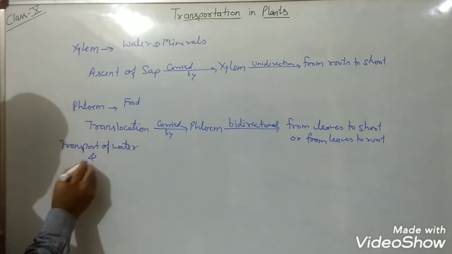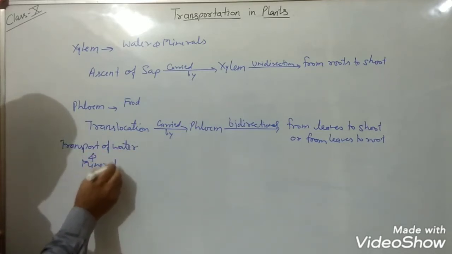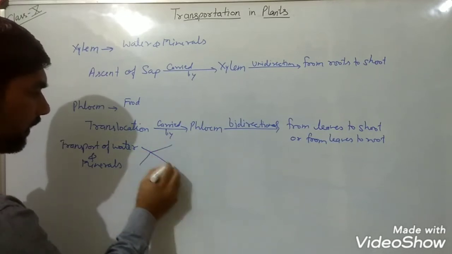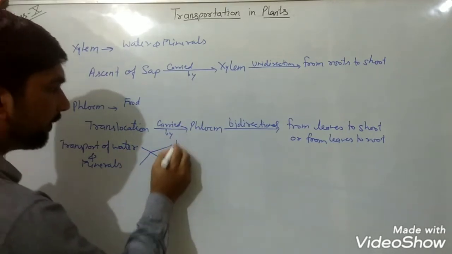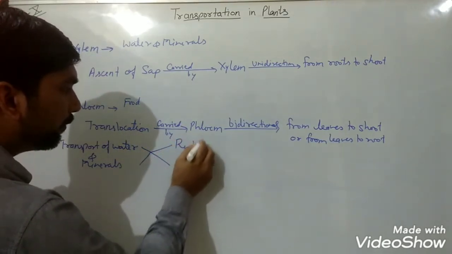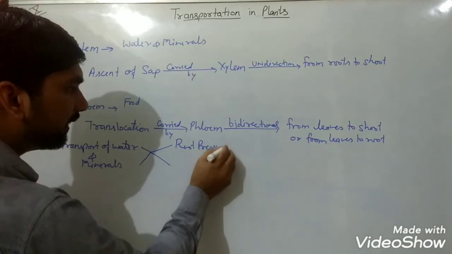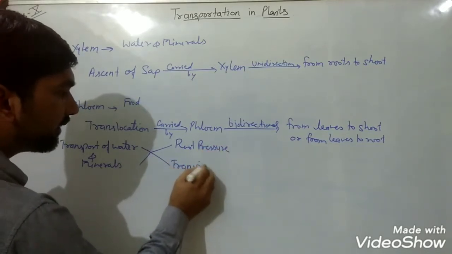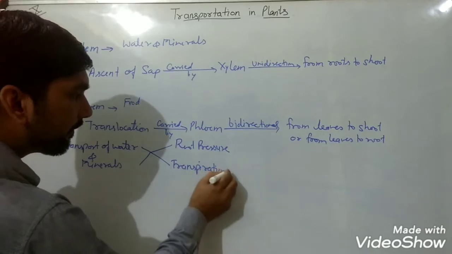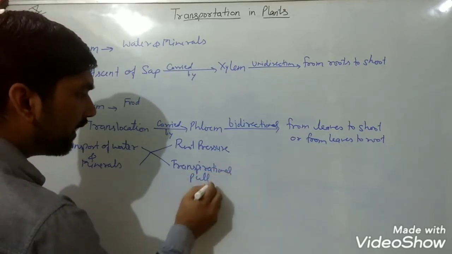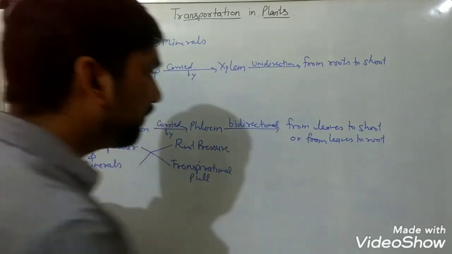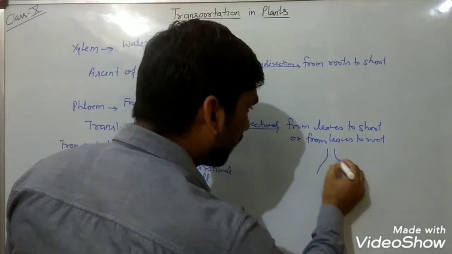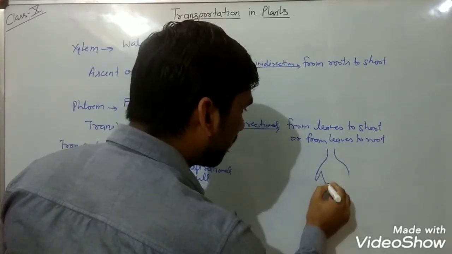The first one is known as root pressure, and the other one is known as transpirational pull.